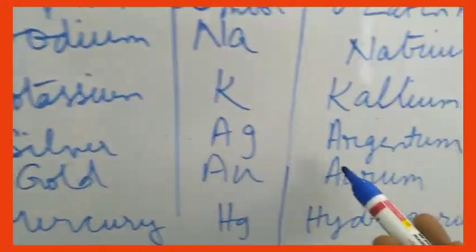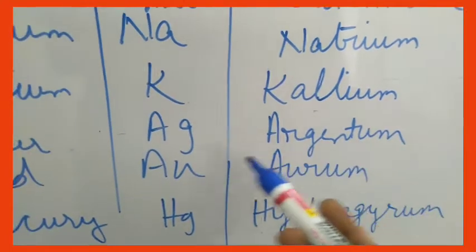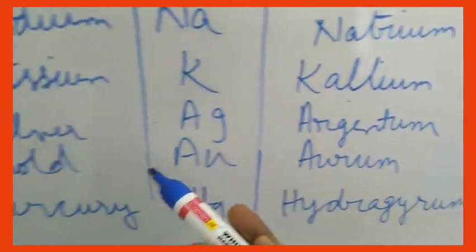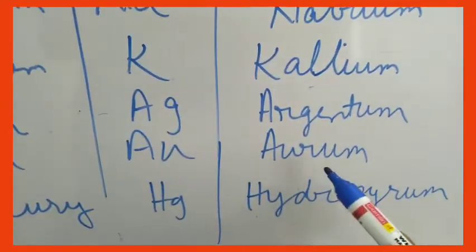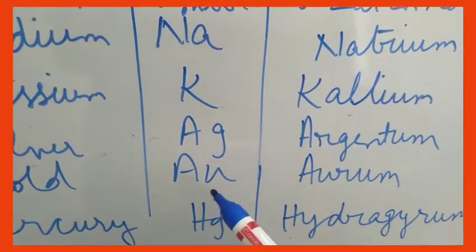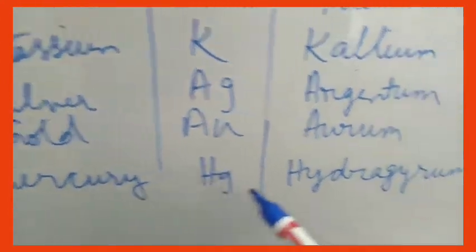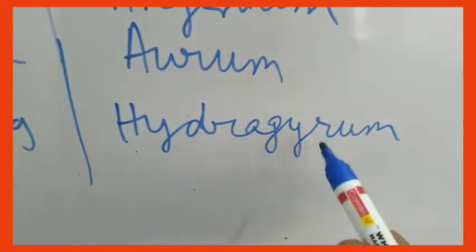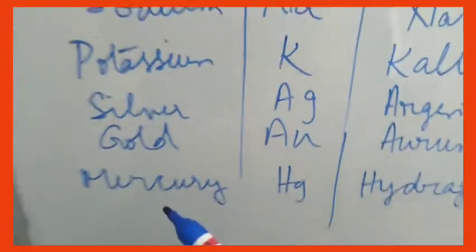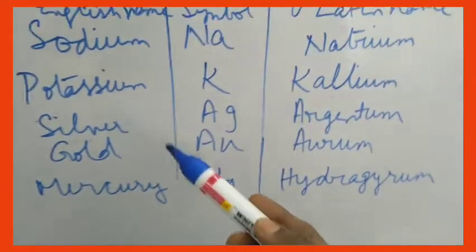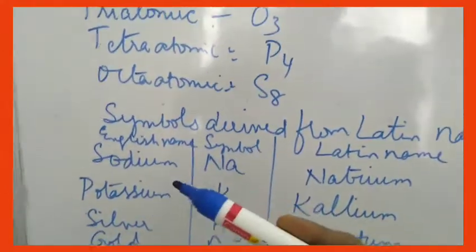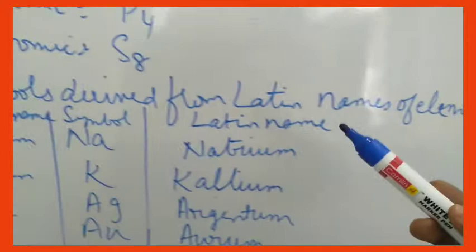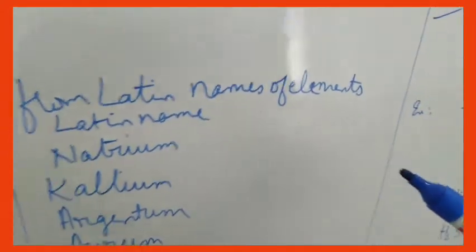Then silver has come from the Latin name argentum, so you call it as Ag. And gold has come from the Latin name aurum, so its symbol is Au. Then mercury, it has come from the Latin name hydrargyrum. So its symbol is Hg. So this is about your atomicity as well as symbols which are derived from the Latin names of the elements.